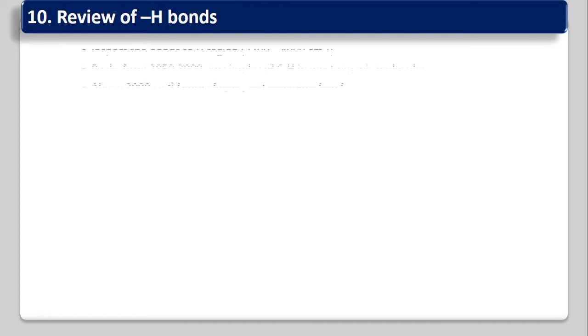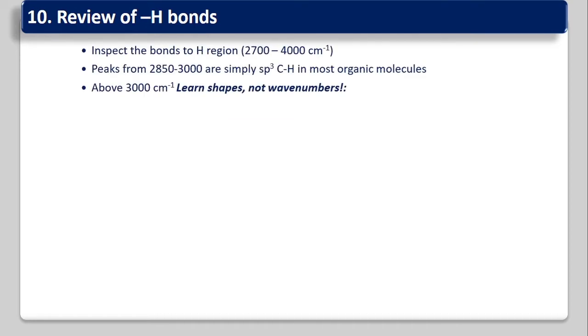Inspect the bonds of hydrogen region, that is 2700 to 4000 centimeter inverse. All the atoms attached to hydrogen, that atom and hydrogen bond vibrates or absorbs frequency in between 2700 centimeter inverse and 4000 centimeter inverse.